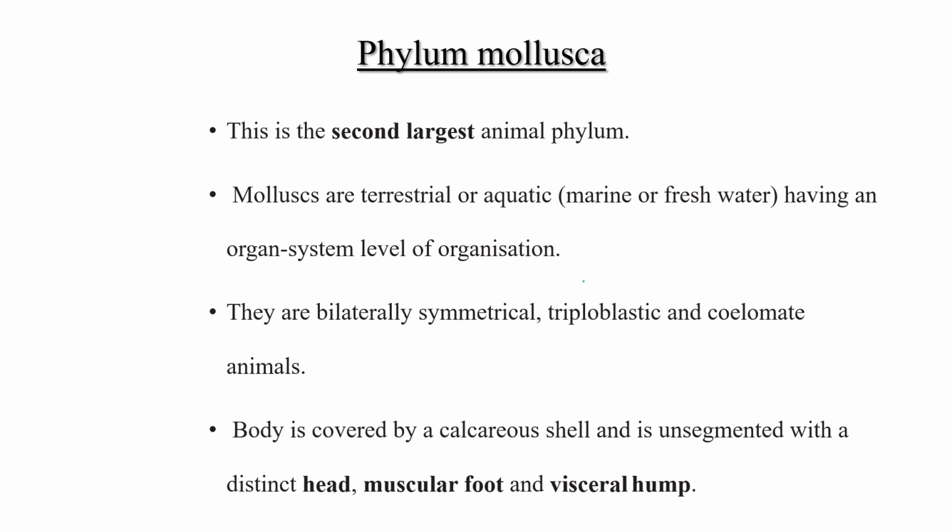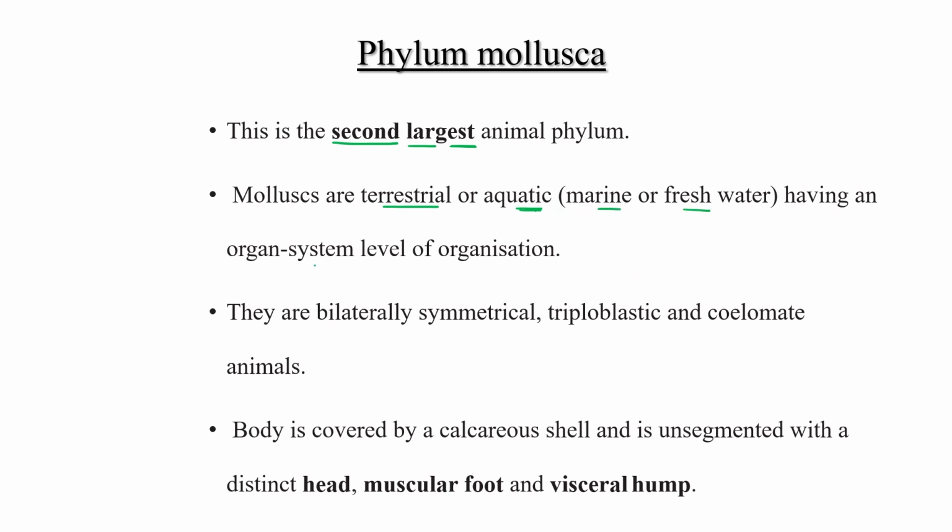The first phylum which today we are going to discuss is phylum Mollusca. This is the second largest animal phylum. So which one is the first? First is Arthropoda. After Arthropoda, most members come under this phylum Mollusca. All the mollusks are terrestrial or aquatic in nature, and in aquatic they may be found in fresh water as well as marine water.